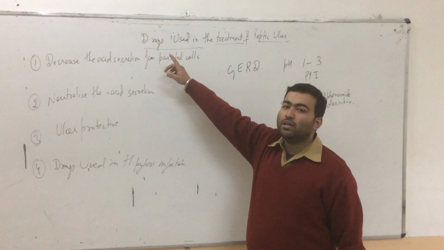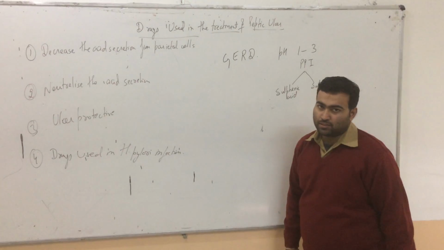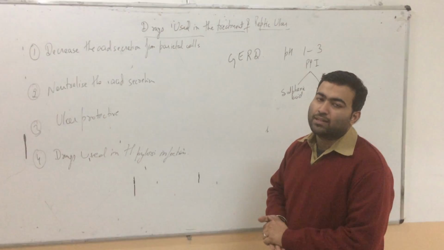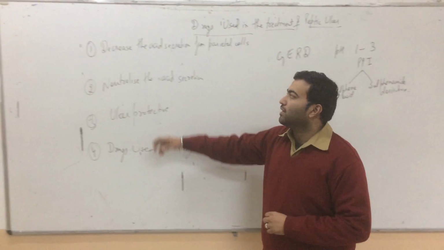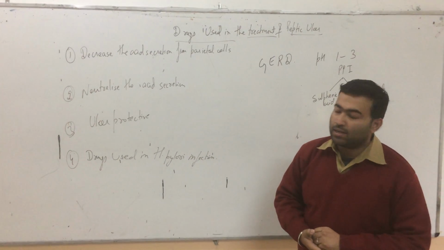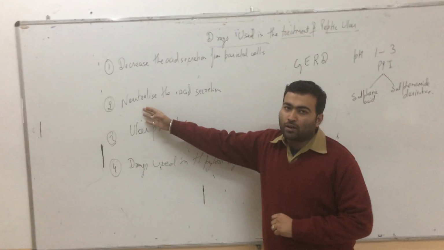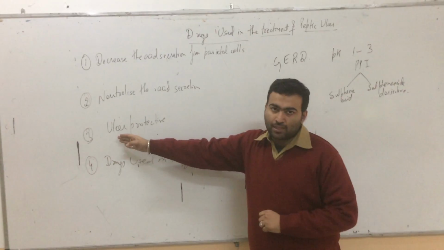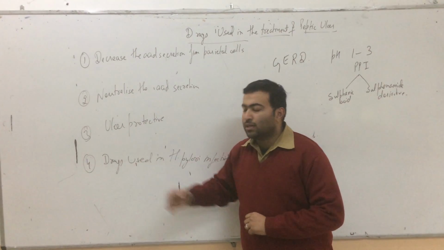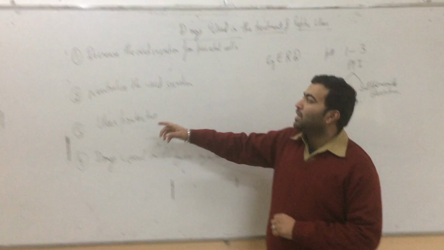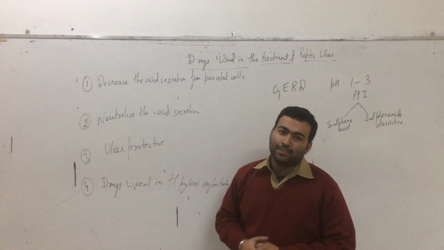The next is the drugs used in the treatment of peptic ulcer. We have classified the drugs that are used in the treatment of peptic ulcer into 4 classes. First is the drugs which decrease the acid secretion from parietal cell. Second, the drugs which neutralize the acid secretion. Third, which protects the ulcer, that is ulcer protective. And fourth is the drugs used in the treatment of H. pylori infection.